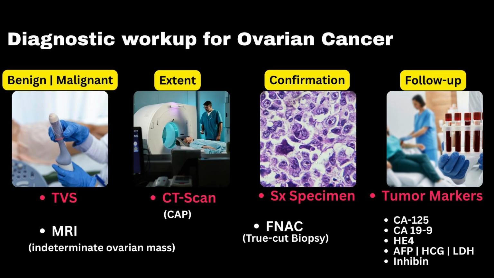In epithelial ovarian tumors, CA125, CA19-9, and HE4 are important. In granulosa cell tumor, inhibin is the marker, while, as I told you earlier, in sex cord stromal tumors, AFP, LDH, and HCG are the tumor markers.